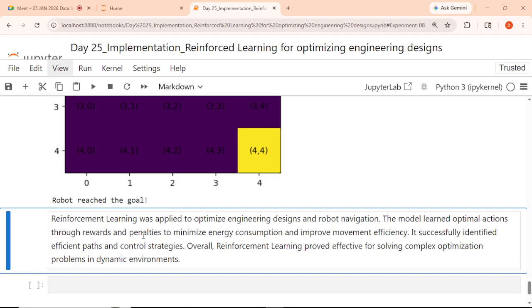So if we try it in a prototype, obviously it will work on a large scale. Okay, so this is how it is working for reinforcement learning. People are not asking that many questions in the interview, but there are some use cases going on right now based on this. So at least we should have an idea about the key components, how it is working, and what the basic principle behind it is. Those things we should know.